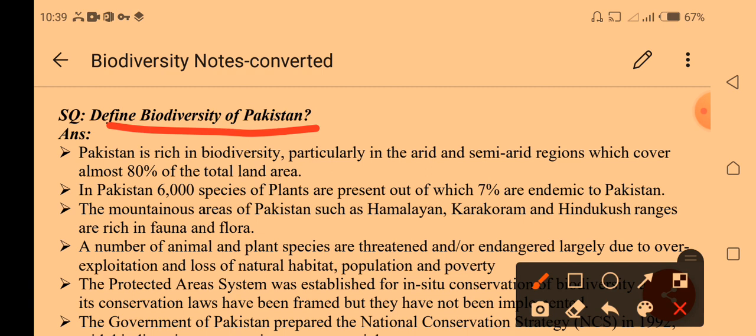Mountain areas like the Himalayas, Karakoram and Hindu Kush ranges are rich in fauna and flora. Definitely we need to protect the Himalayas, Karakoram and Hindu Kush vegetative areas. These vegetative areas are very important for protecting biodiversity. A number of plant and animal species are threatened or endangered, largely due to exploitation, loss of natural habitat, population and poverty. Loss of habitat and poverty are the major causes. So this is the negative impact of our exploitation.